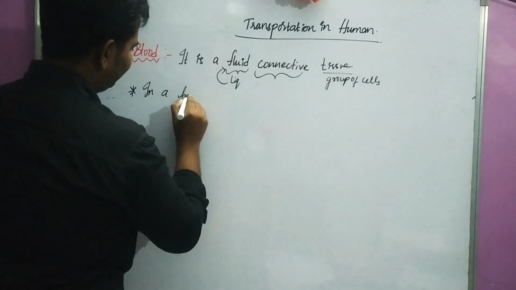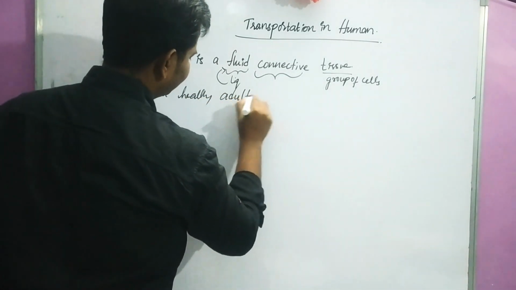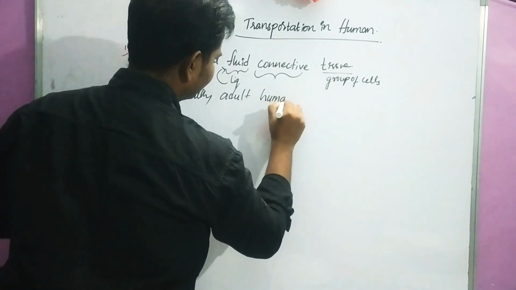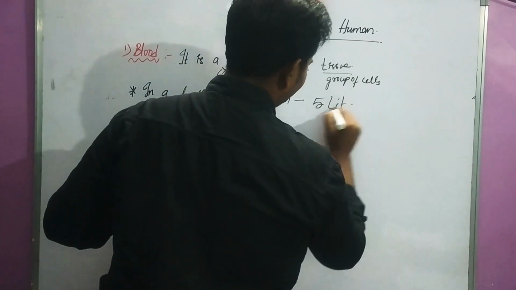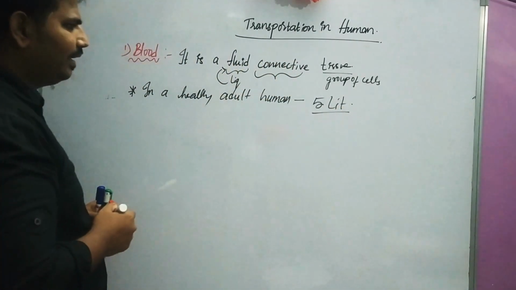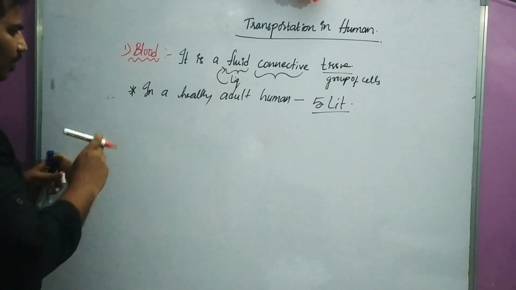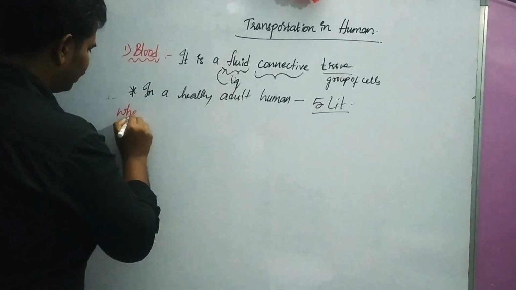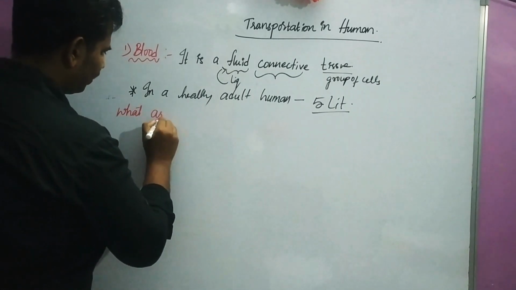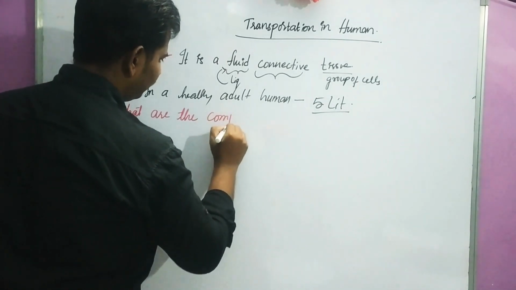Next, in a healthy adult human, we can find 5 liters of blood. How much blood is present? 5 liters of blood. Then the very important question we are going to discuss now: what are the components of blood?